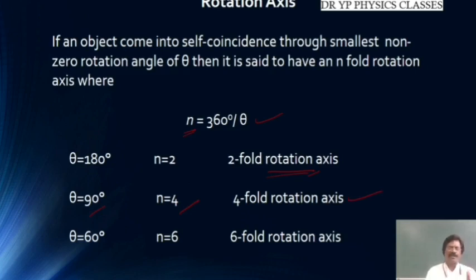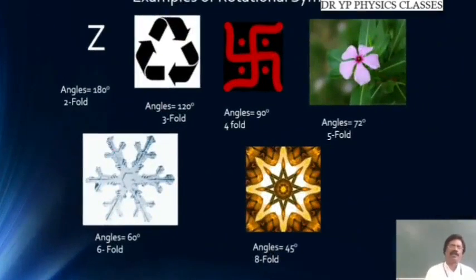If I rotate it through 60 degrees, and after 60 degree rotation through a particular axis the crystal appears to be the same, then we call it 6-fold symmetry. Like this we are classifying the axes of symmetry, the number of symmetries. See here, a pictorial representation of the rotational symmetries is given. The letter Z is 2-fold symmetry. After rotation of 180 degrees, it appears to be the same. This symbol is 3-fold symmetry. After every rotation of 120 degrees, it appears to be the same.